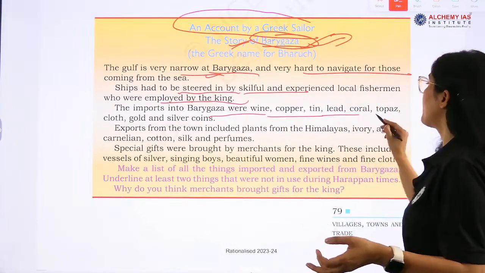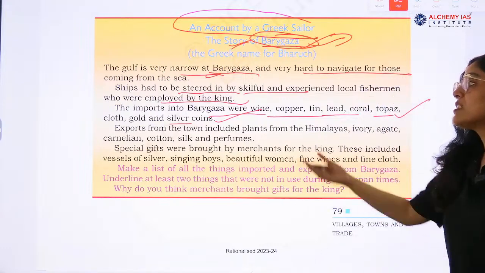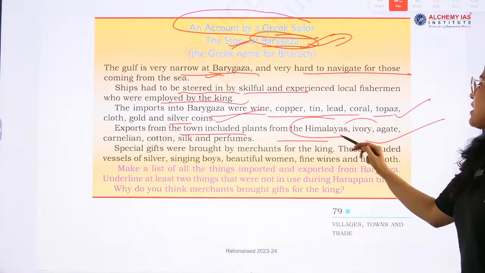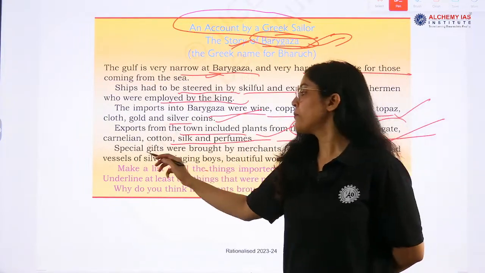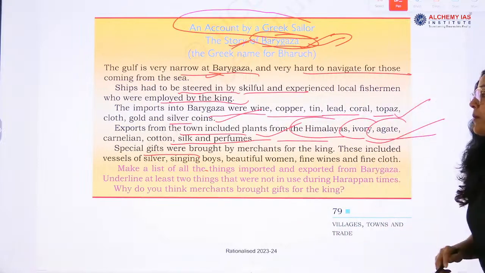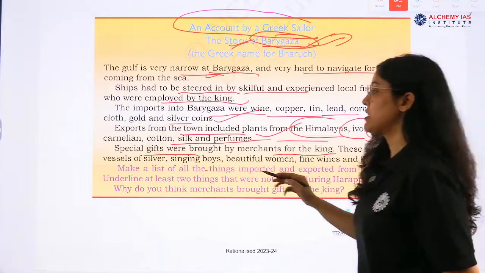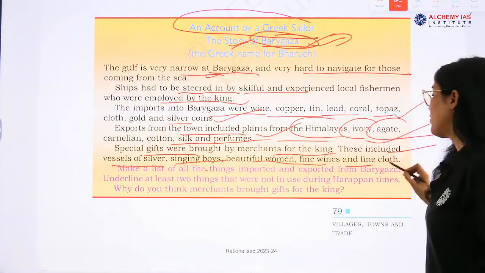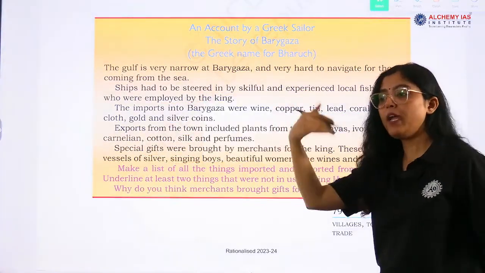So wine, copper, tin, lead, coral, topaz, cloth, gold, silver coins, these were the imports. What were the exports? Plants from the Himalayas, ivory, agate, carnelian, cotton, silk and perfume. Special gifts were brought by merchants for the king, right? And these included what? Vessels of silver, singing boys, beautiful women, and fine wine and fine clothes. So these were the gifts that were brought by merchants.